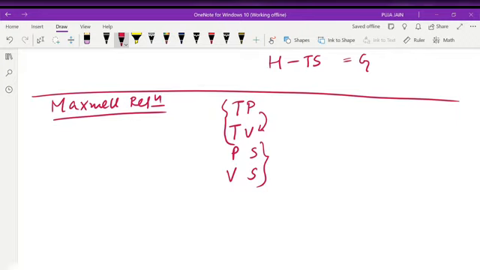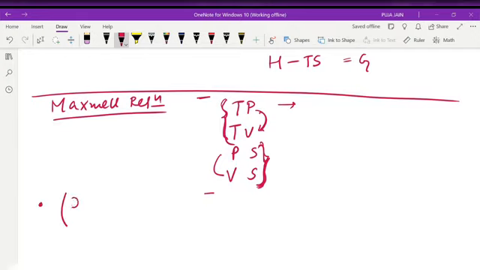My T and S: whenever T is coming, its conjugate pair will behave the same. So initially T is coming on my left side, the second time S, that is the conjugate of T, is coming on the right side. Similarly I am getting P and V. The first term will be negative and the last term will be negative. Just remember this way.